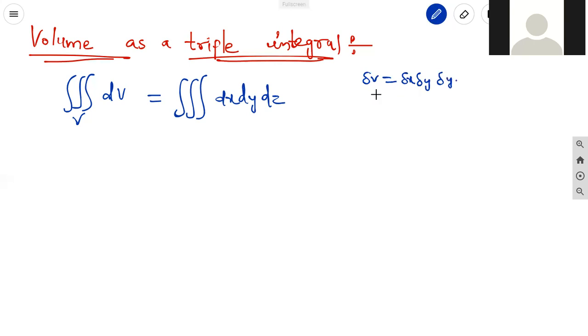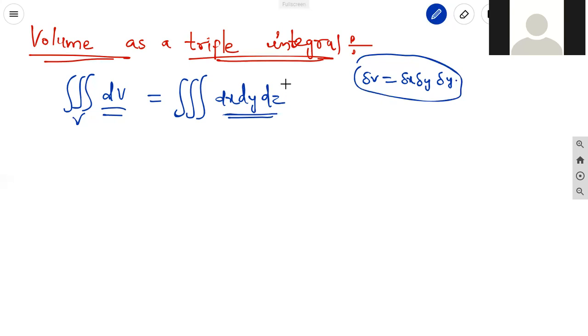These can be taken as the small volumes of the solid figure, that is the dV. dV is taken as dx dy dz. We can calculate the volume of that solid figure in 3 dimensions. So volume becomes dx dy dz, and the integration is carried over the entire volume.